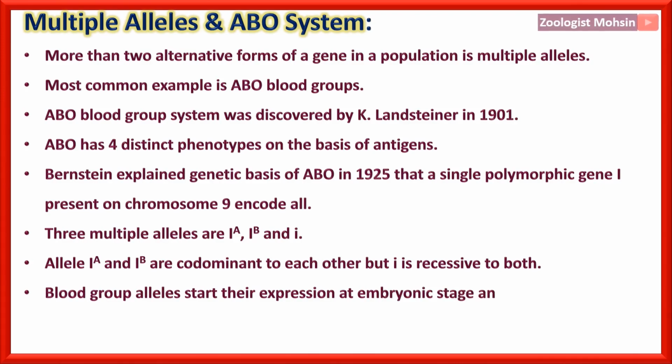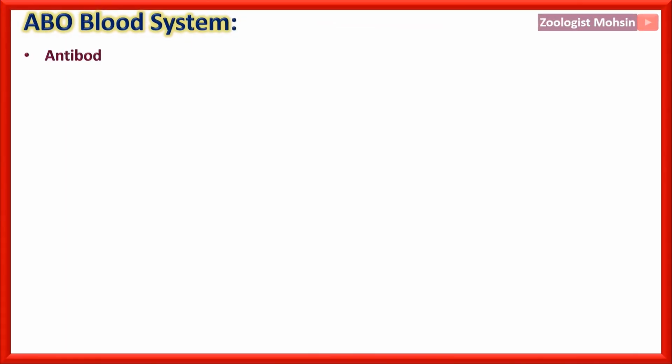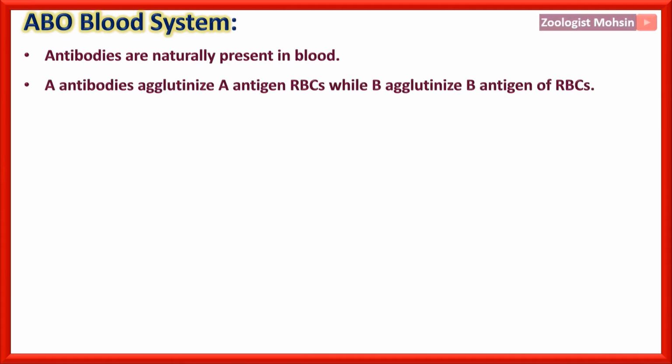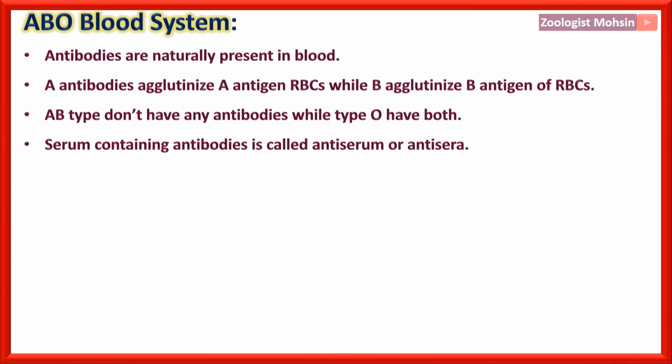Blood group alleles start their expression at the embryonic stage and keep on expressing till death. Antibodies appear a few months after birth. Antibodies are naturally present in blood. A antibodies agglutinate A antigen RBCs, while B antibodies agglutinate B antigen RBCs. AB type does not have any antibodies, while type O has both antibodies. Serum containing antibodies is called antiserum or antisera.